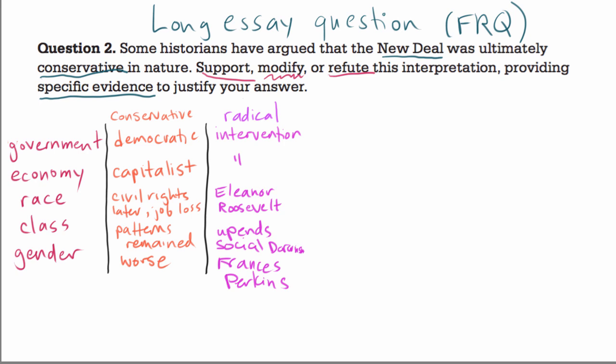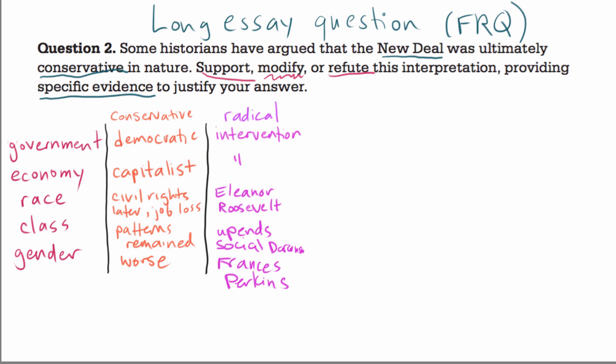This is the third video in a series about tackling the long essay question on the AP US History exam. Now, in the last video, we were weighing the evidence about the New Deal, considering the ways in which the government, the economy, and race, class, and gender may have been either conservative during the New Deal or radical. And we came up with some good evidence to support either side. And now it's up to me to choose which way I'm going to go.